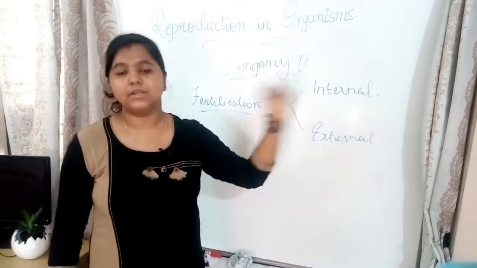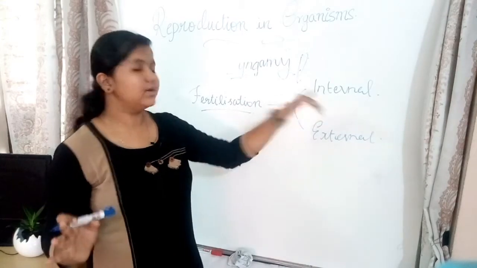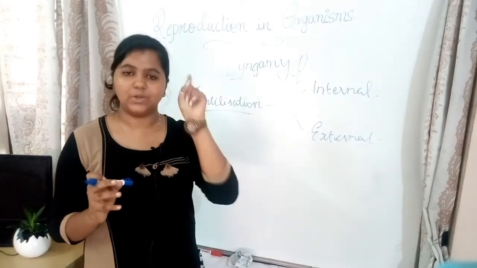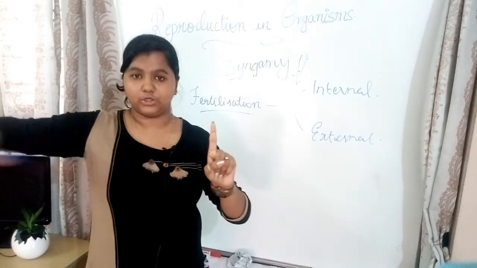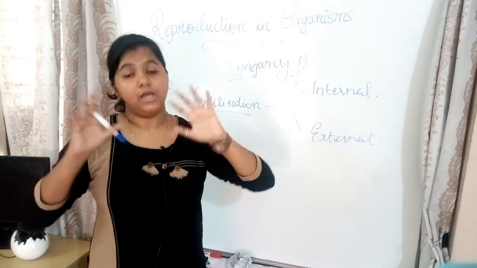Whereas for internal fertilization, the female gamete is only a single one, and there are a lot of male gametes. But for external, both of them are produced in large numbers.